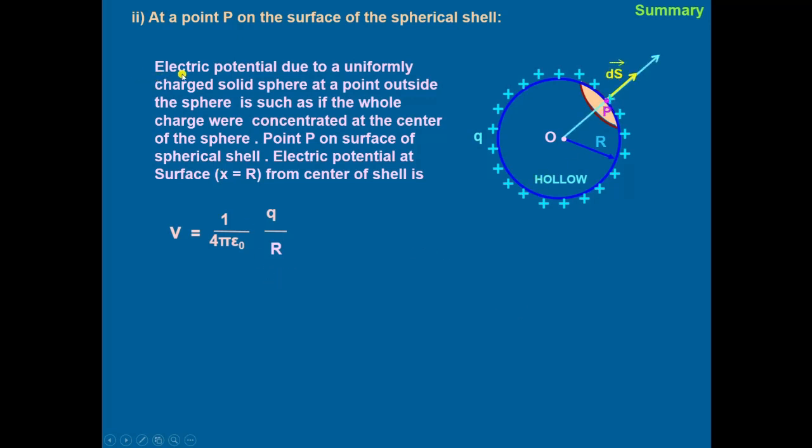And when the point P lies on the surface of the shell, we just replace X with R, as the electric potential due to a uniformly charged solid sphere at a point outside the sphere is such as if the whole charge were concentrated at the center of the sphere. If P lies on the surface of the shell, then X is equal to R. Then potential is given as V is equal to 1 upon 4 pi epsilon naught multiplied by Q by R.